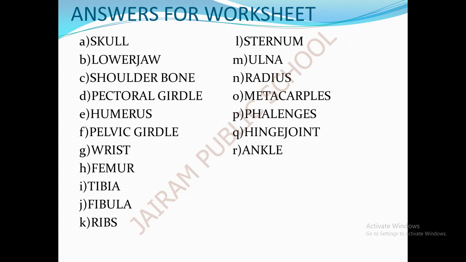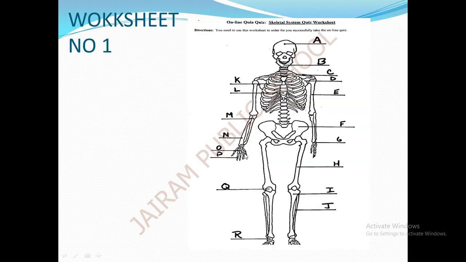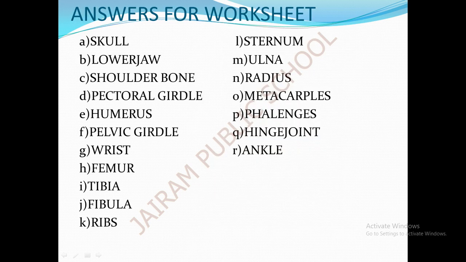O is metacarpals. This part is called metacarpals. And the next one is phalanges. Metacarpals, I repeat the spelling again.